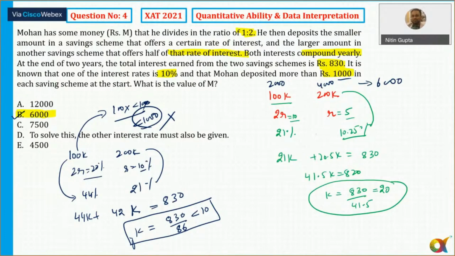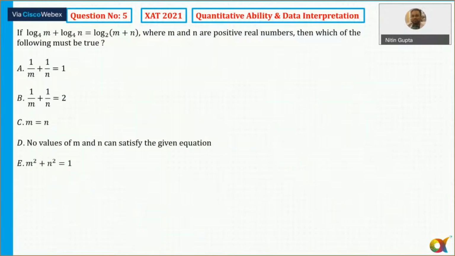Okay. Let's move to question number 5. Another interesting question here. Result will be out probably by 30th. The ZAT result of XLRI comes around the 30th, by 30th of January.